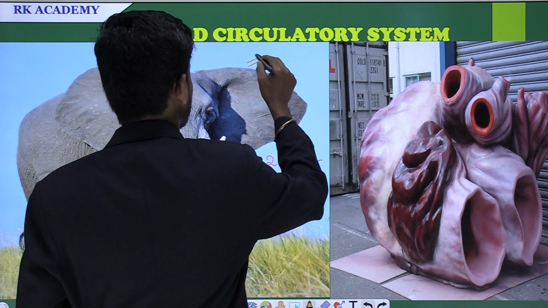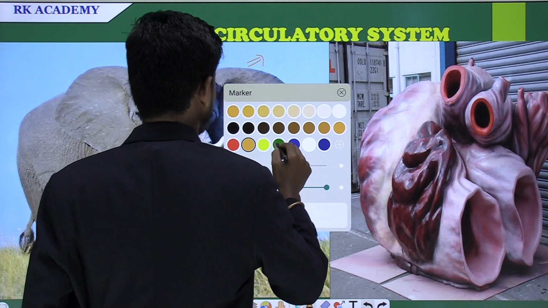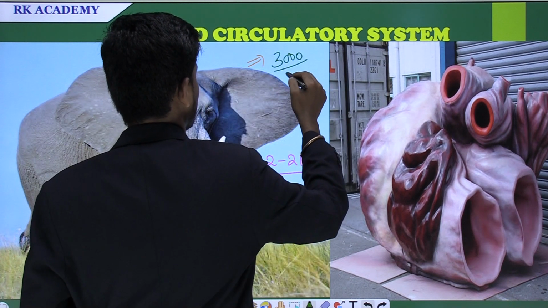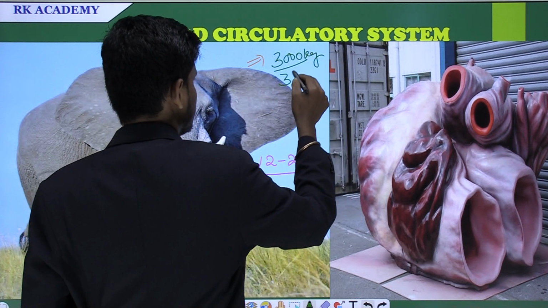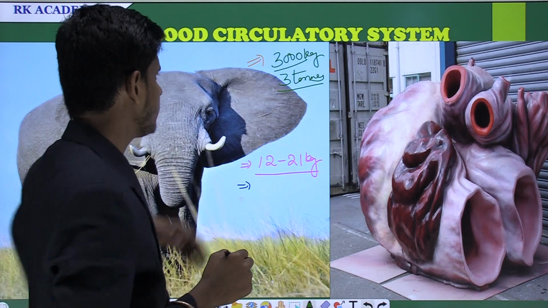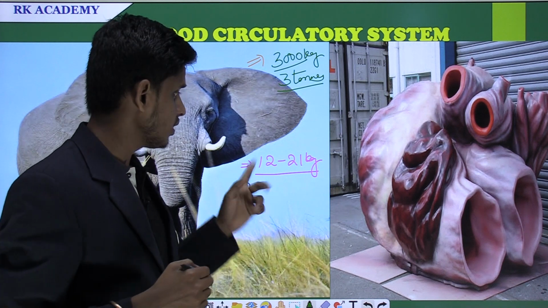The weight of the body in the elephant is about 3000 kgs, which is about 3 tons. The body weighs 3000 kg, and the heart is about 12 to 21 kgs.